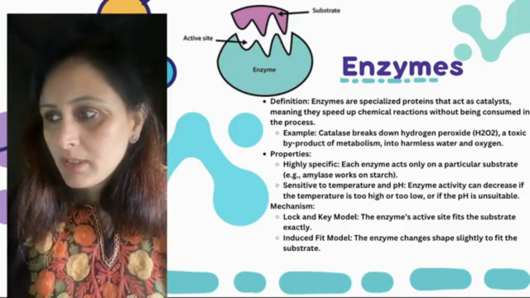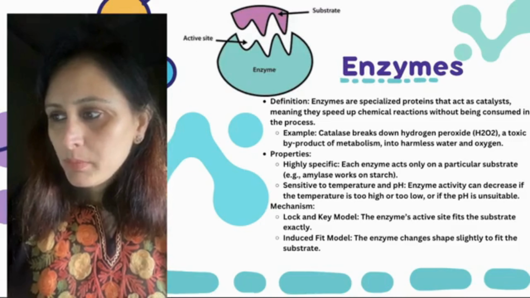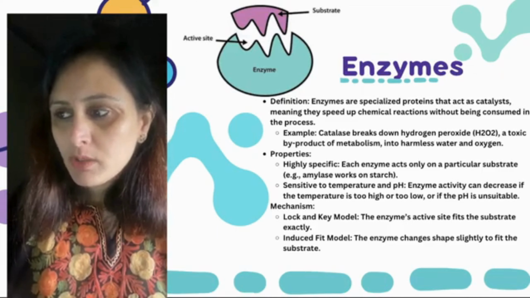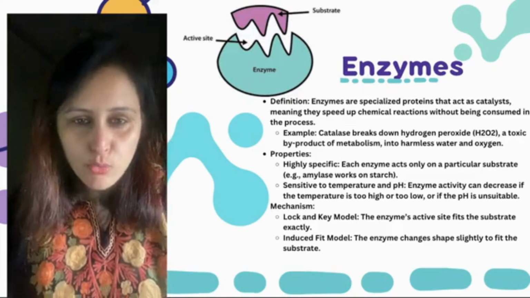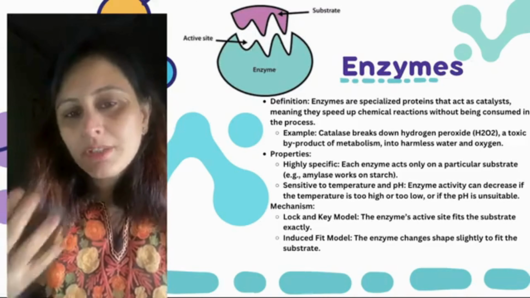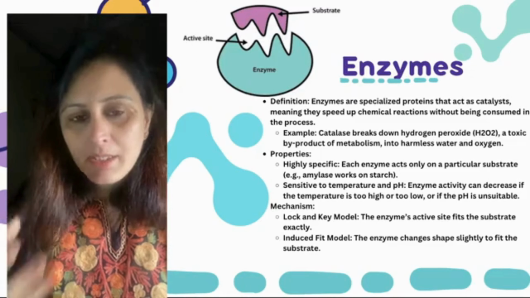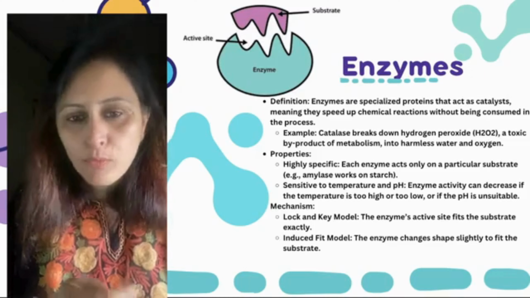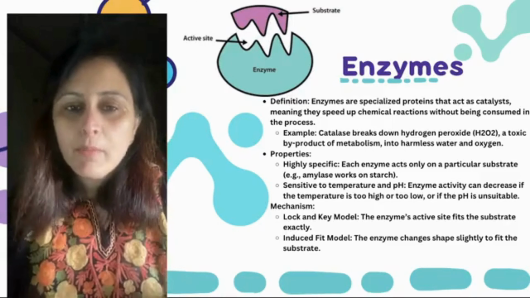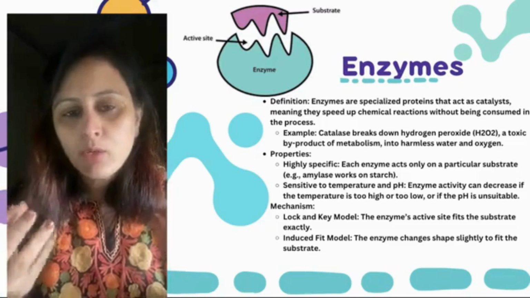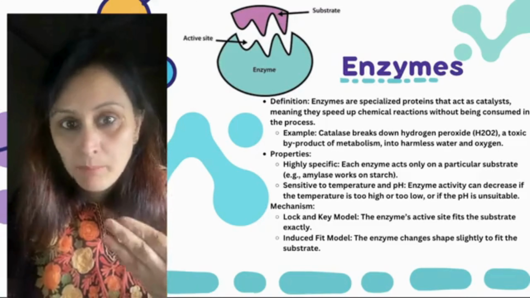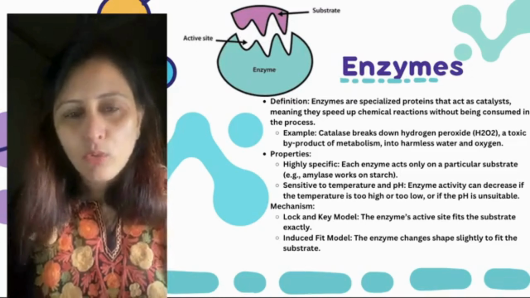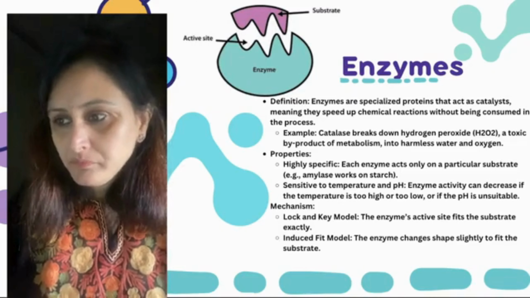Now, an example is breaking down of hydrogen peroxide, a toxic by-product of metabolism, into harmless water and oxygen. So H2O2 अगर form हुआ during any chemical reaction, what will this catalyst do? It will break down one oxygen from this to make it into two hydrogen and one oxygen, the harmless product, which is not causing any harm to the organism.